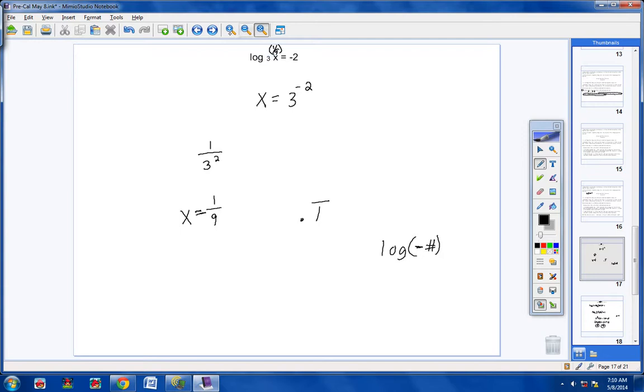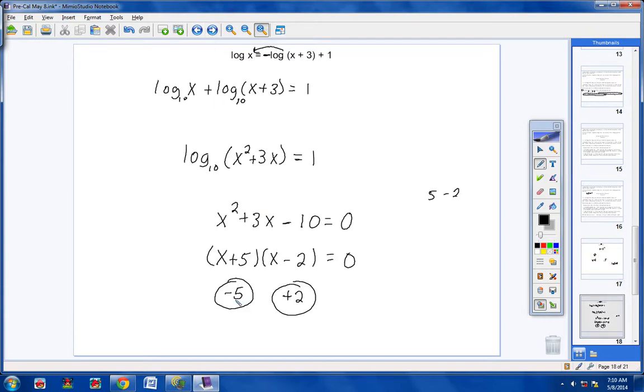Now here we were fine. But over here, look, if you put a -5 in for x right here, you're taking the logarithm of a negative number. So right there it fails. I don't care if it works over here. Now it doesn't work over here, but I don't care if it did. If this answer right here gives you just one negative argument, then you can't use that solution. It's impossible to take the logarithm of a negative number. You can't do that. So right away I can see this answer doesn't work.